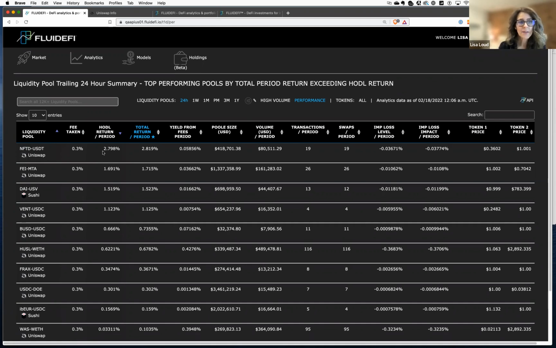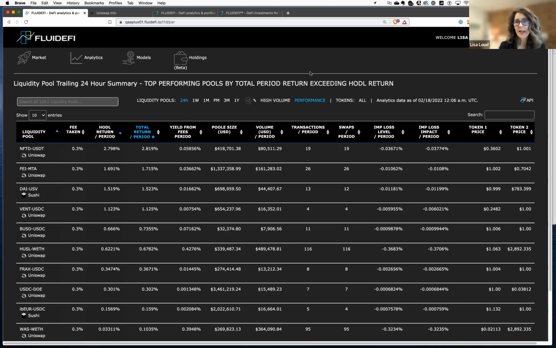On the other hand, if you'd had your assets in the pool, you would generate 2.8%. So this performance button shows you which pools are more beneficial to be in than to be out of, just holding underlying assets.